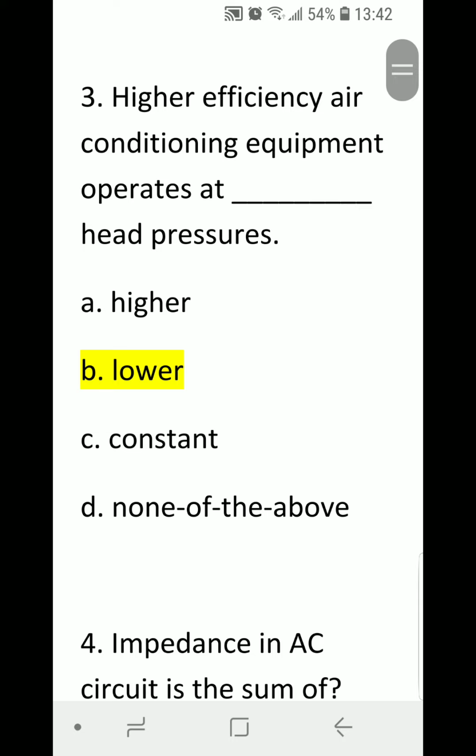Number 3. Higher efficiency air conditioning equipment operates at blank head pressures. A. Higher, B. Lower, C. Constant, D. None of the above. Correct answer is B. Lower.